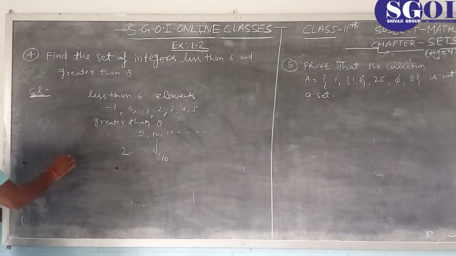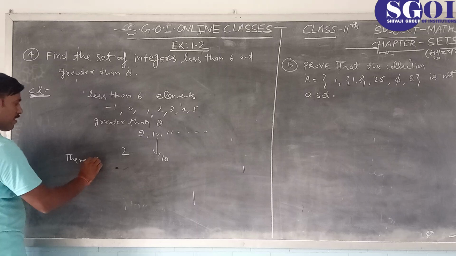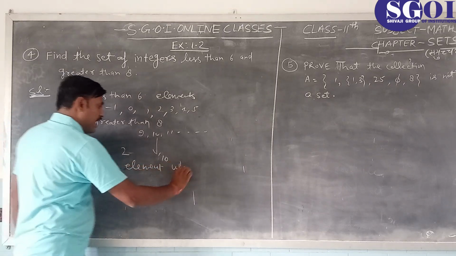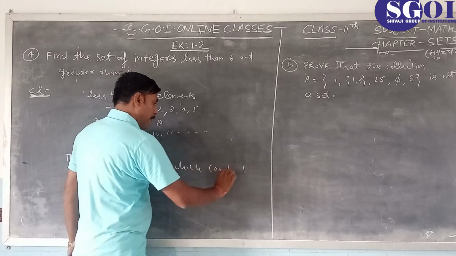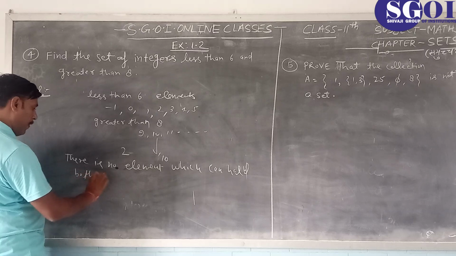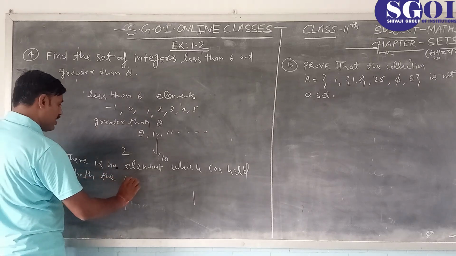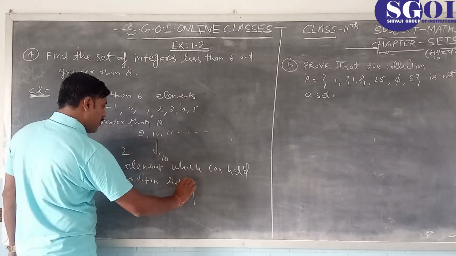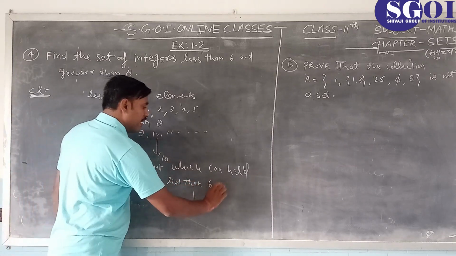So students, we can write there is no element which can hold both the conditions, less than 6 and greater than 8.